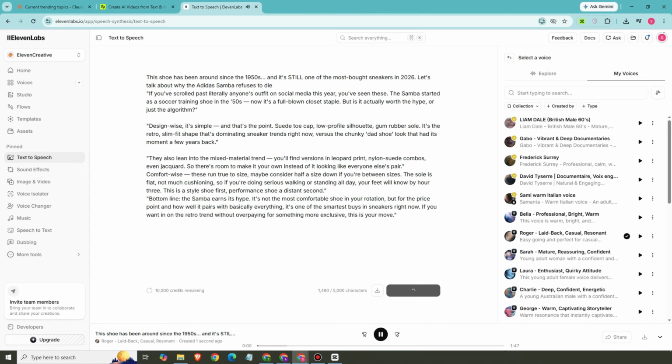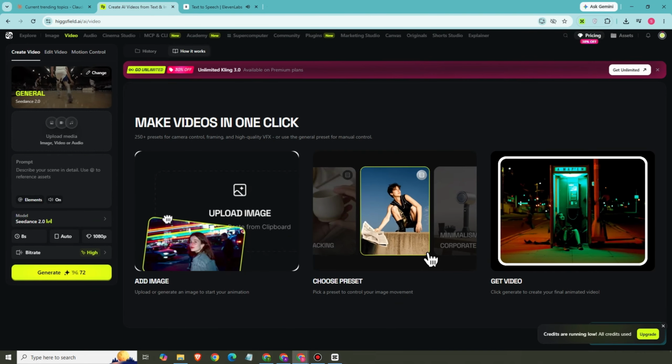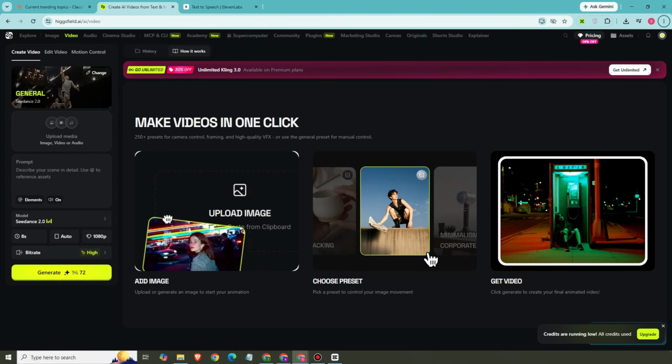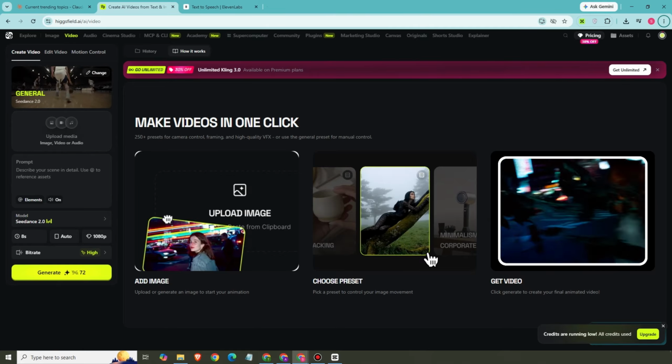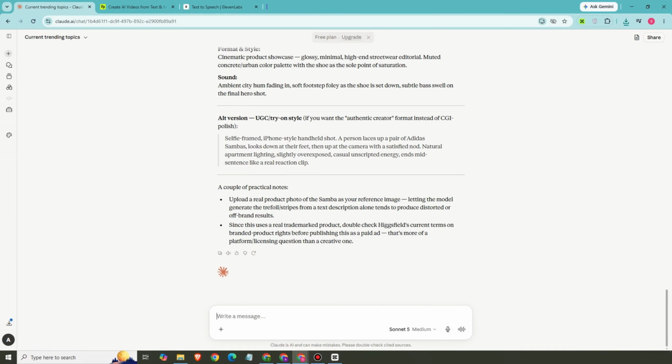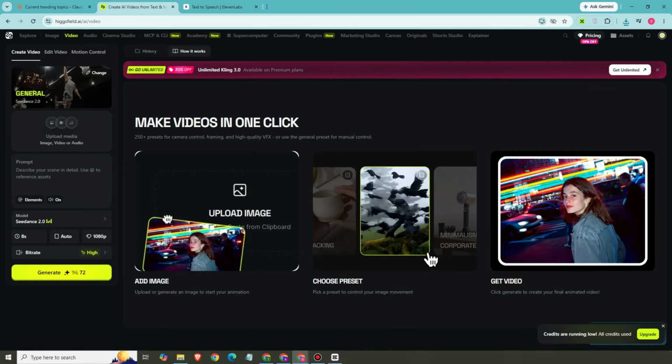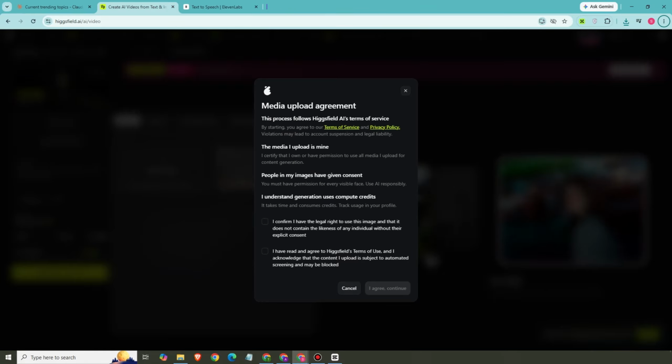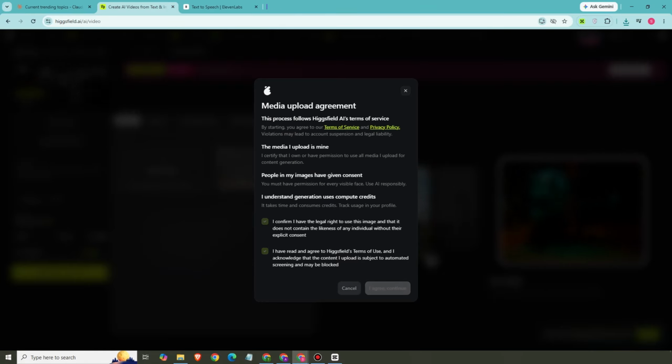Later, you can just add everything, including the video that you will create here in Higgsfield, and just add all in CapCut or in Canva. So here what you're going to do is you need to paste that specific prompt. Of course, I ask ChatGPT for that, or you can also ask Claude AI for that.